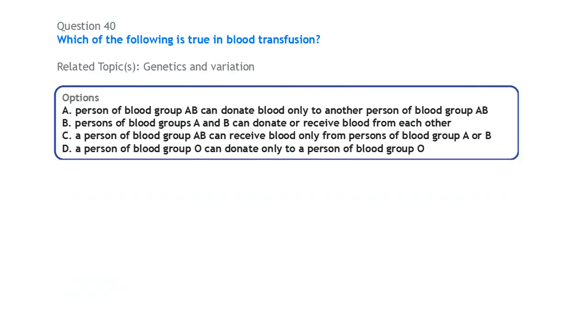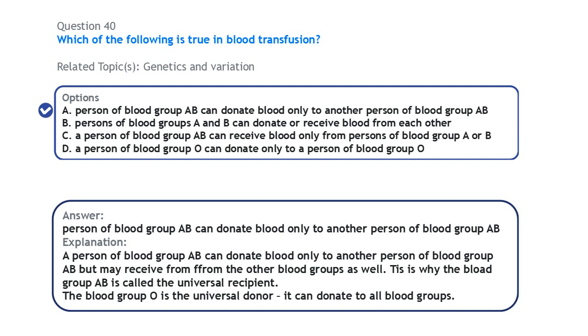Next, also on genetics, which of the following is true in blood transfusion? The blood group AB is known as the universal recipient, meaning that it can receive blood from all the other blood groups. While the blood group O is a universal donor, that is, they can donate blood to other blood groups basically. Now from the options that we have, a person of blood group AB can donate blood only to another person of blood group AB. That is true. A person of blood group AB can only donate to somebody of blood group AB, that is, of the same type.